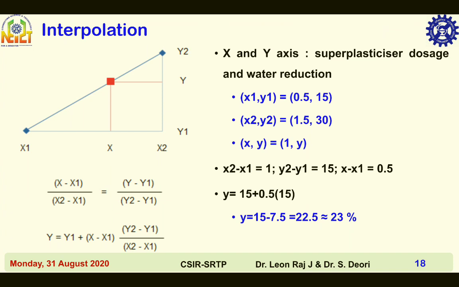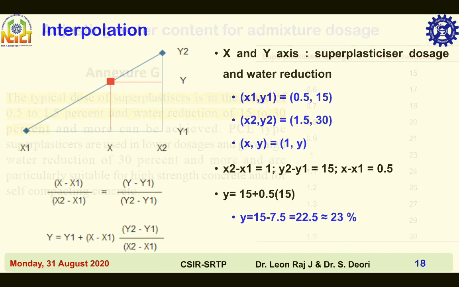(x1, y1) equal to (0.5, 15%), (x2, y2) equal to (1.5, 30%), and (x, y) equal to (1, y). When you substitute all the values, you get the y value, that is, water reduction equal to 23%.